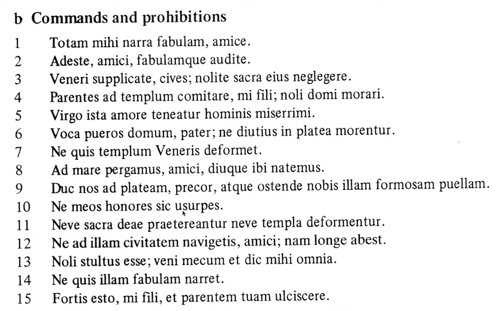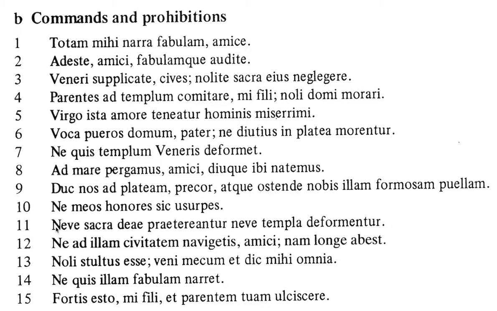Now that's from usurpare, I want to say. But again, a negative command. This, with this subjunctive, is kind of like saying don't do something. Same thing here. Ne, neve, and neve. I'm forgetting actually what that means. It's either do this or don't do that. I'm not sure. That one I'd have to check into.